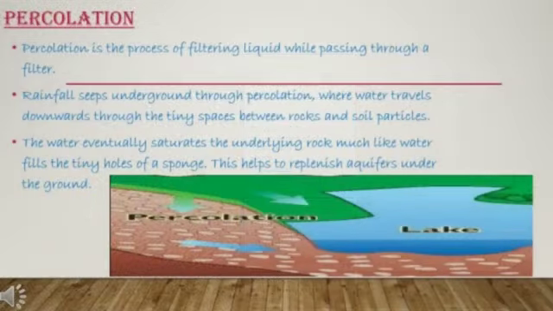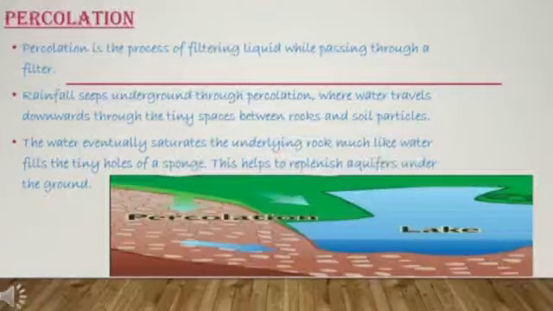After learning the soil profile, we will learn how soil gets water in it. The process of filtering liquid by passing through levels or horizons is called percolation. Rainfall seeps underground through percolation, where water travels downwards through the tiny spaces between rocks and soil particles.